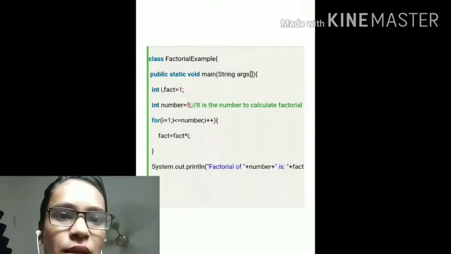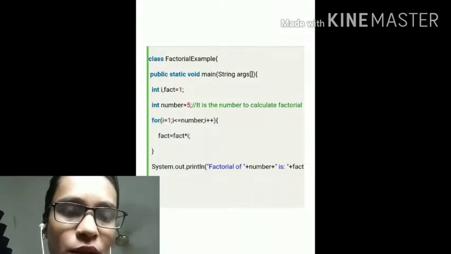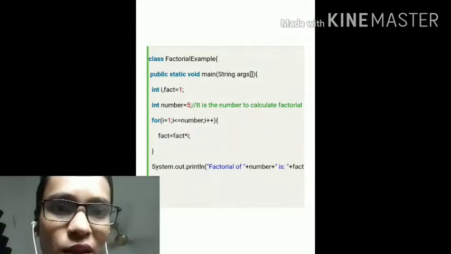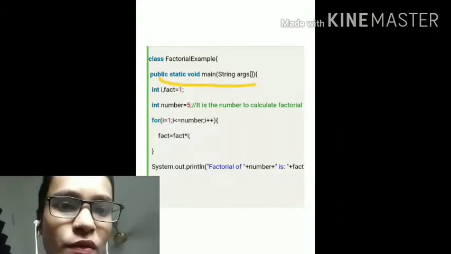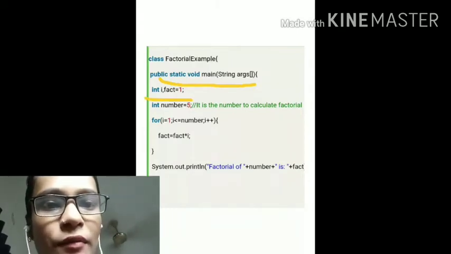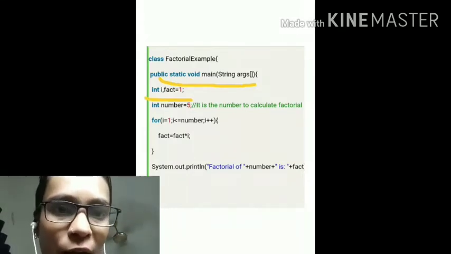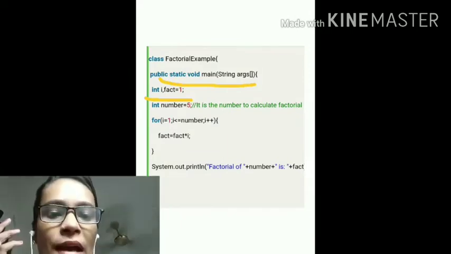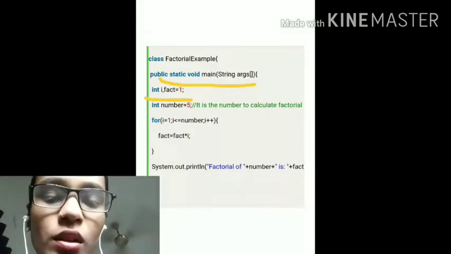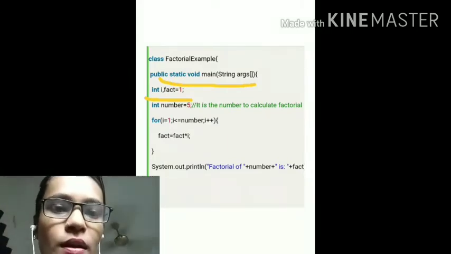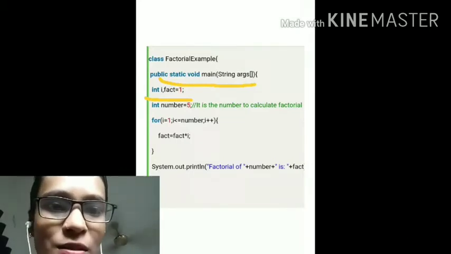First we have to declare the class Factorial. For example, we've taken public static void main String args, whatever we write, we will write there. Then we have to initialize the values: int i, and fact is equal to 1. Why will we take fact as 1?